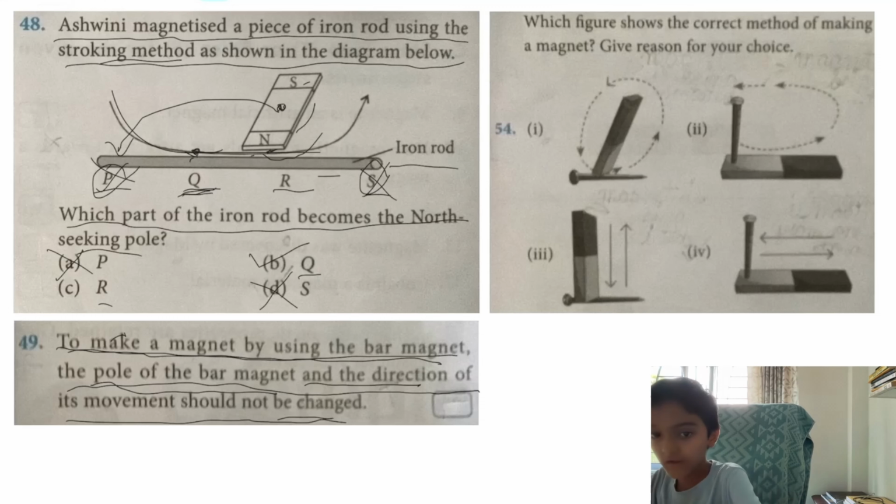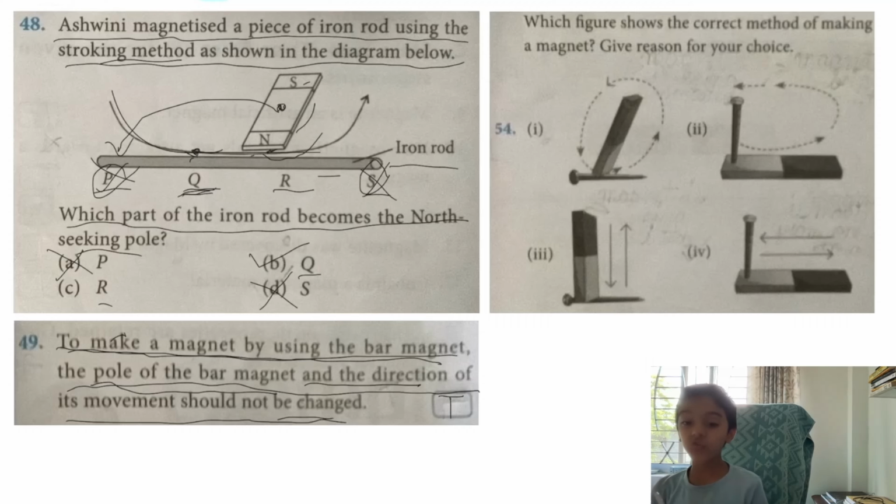So when we are making our own magnet, we should not change the poles and the direction in which the bar magnet is stroked on any material which is to be magnetized. So this statement is true.